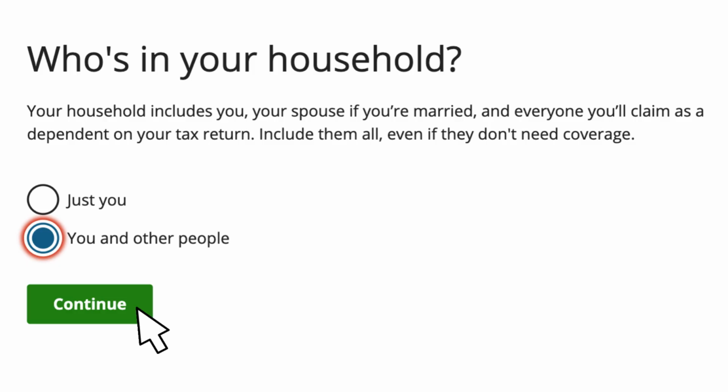the same income. If you are a single adult with children, spouses with children, or have children on your tax return, click You and Other People, then click on the green Continue button.